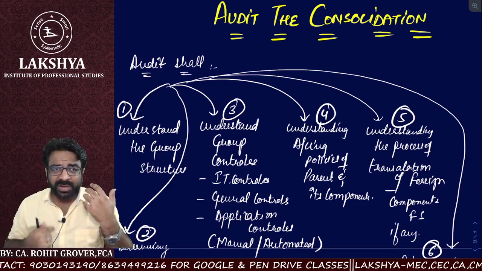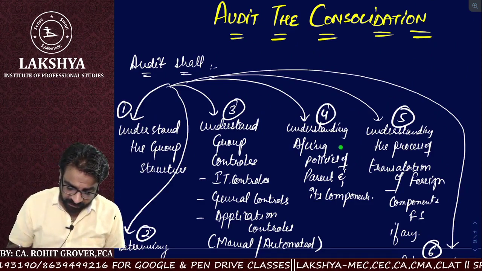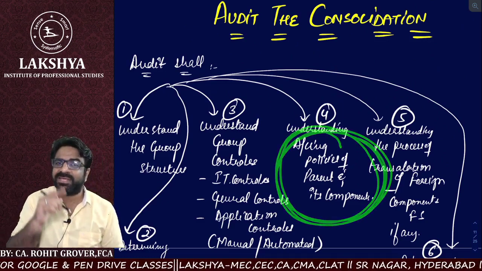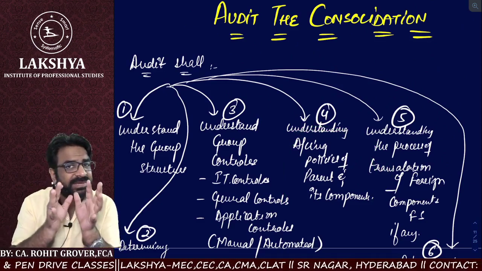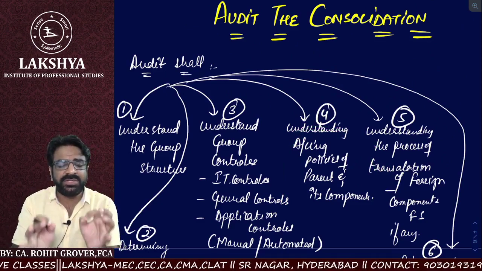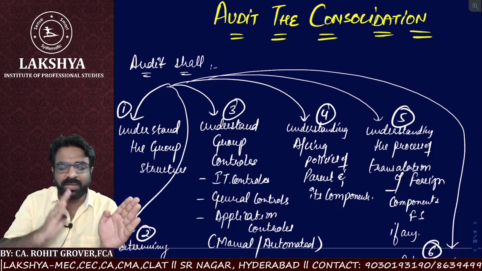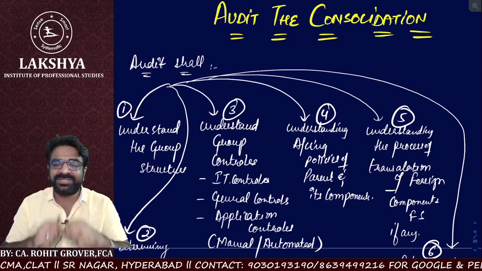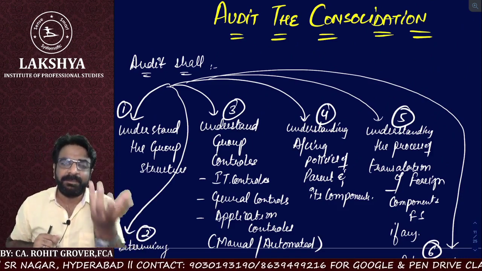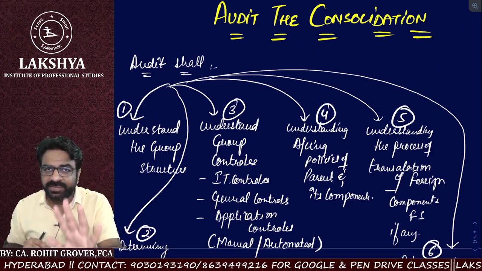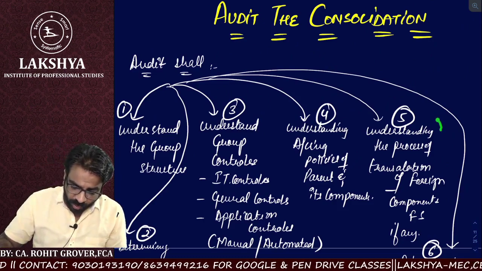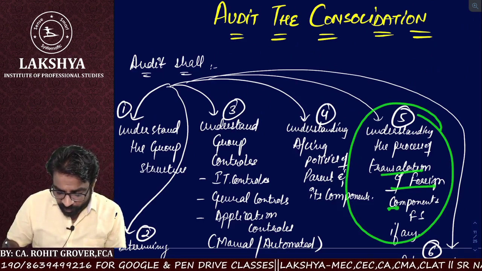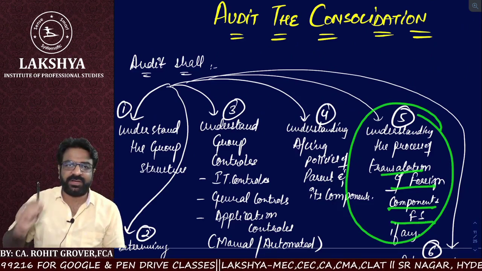He also requires a good understanding of the accounting policies of the parent and its components. As I already told you, there might be some cases where the accounting policies of the parent are different from the accounting policies of a component. So the auditor should have a good understanding of the accounting policies of the parent as well as of the components, and he should also understand the process of translation of foreign components' financial statements.